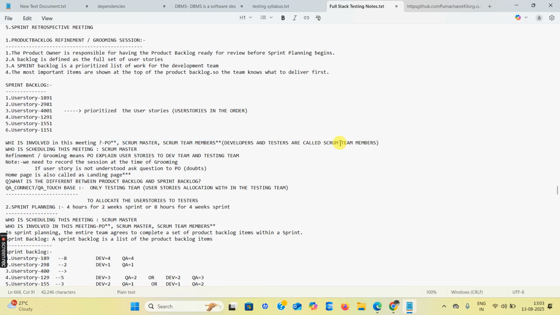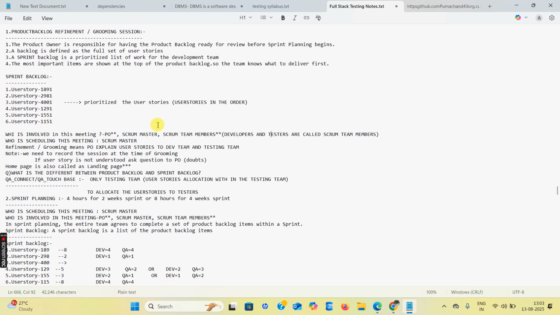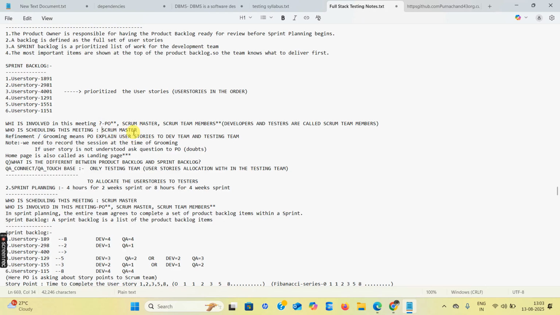Okay, developers and testers are called what? Scrum team members, we know that. So who schedules the meeting? Already I explained why. The scrum master is responsible. Scrum master is conducting all meetings. So all meetings are conducted by whom? Scrum master. So the refinement session and grooming session.